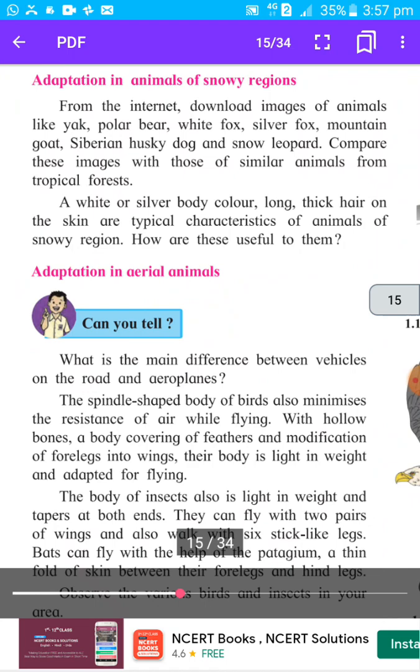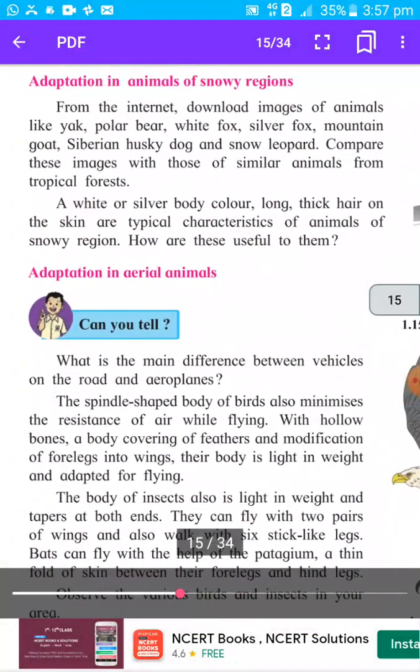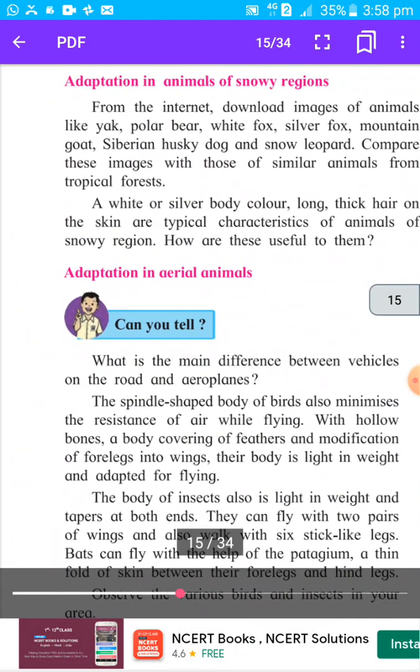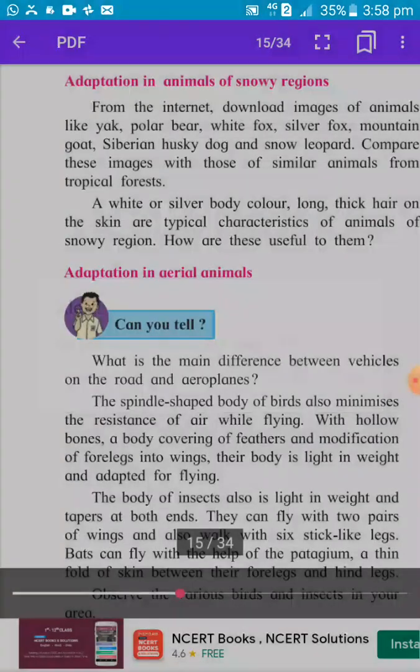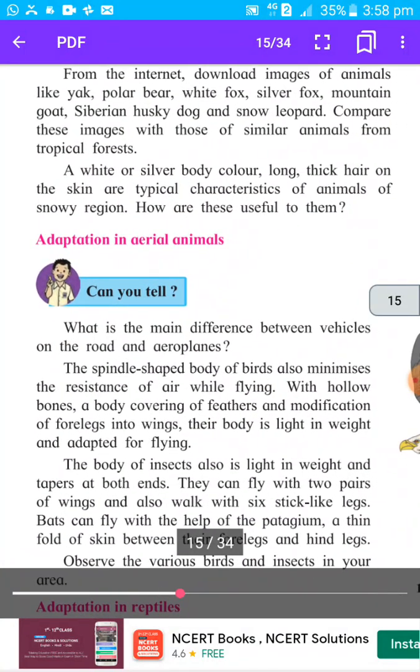Then, a white or silvery body color. Which adaptation is this? Their body color is white or silvery. Why is this adaptation there? So they can live in the snow and it will hide and protect them from their predators. Predator means the animal which eats these animals. This white color will protect them because predators cannot identify them due to the white color, and they will get protected.